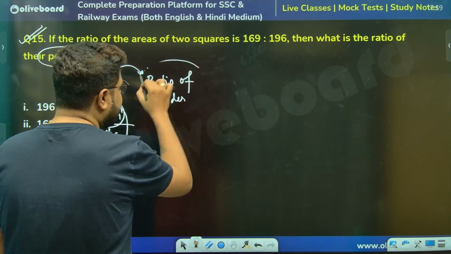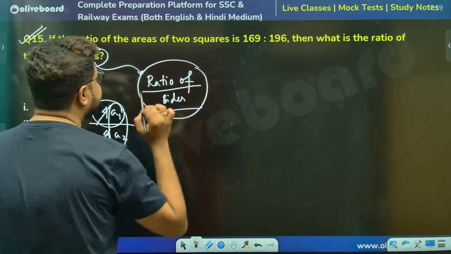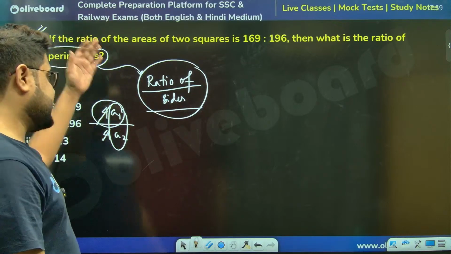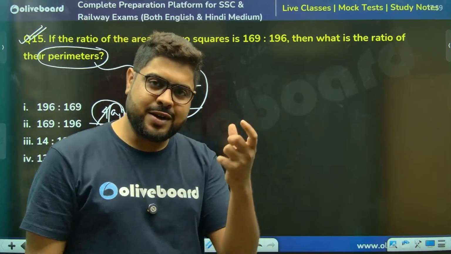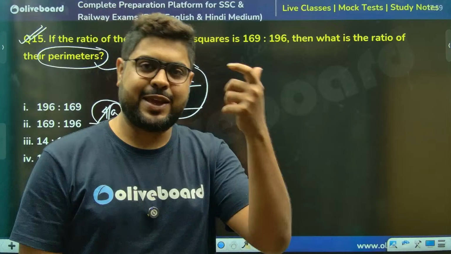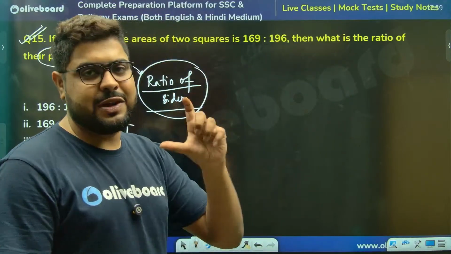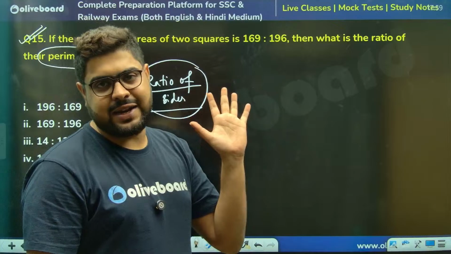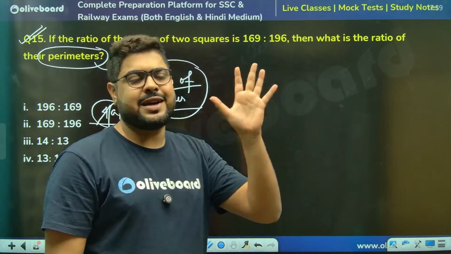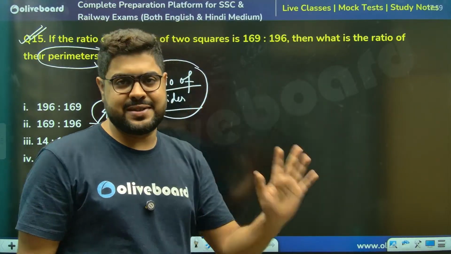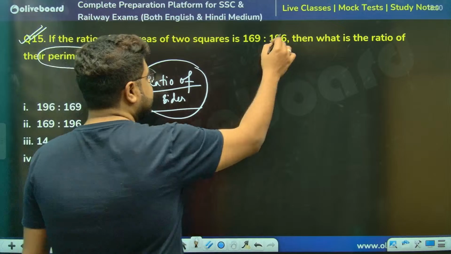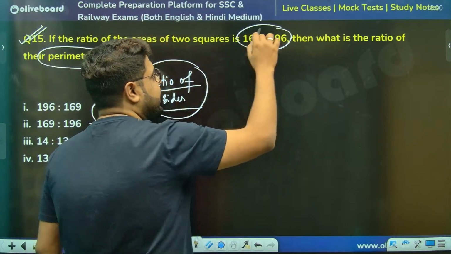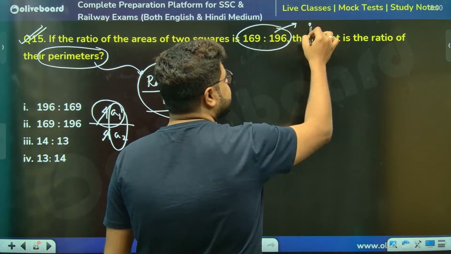Remember, in 2D mensuration or 3D mensuration, this ratio concept only works, whether it's a square or a cube, whether it's a normal value. Everything else is constant. So this is the area ratio. Area ratio is the ratio of squares.